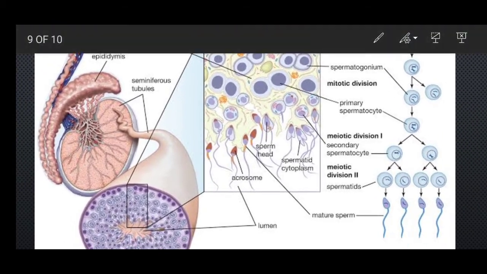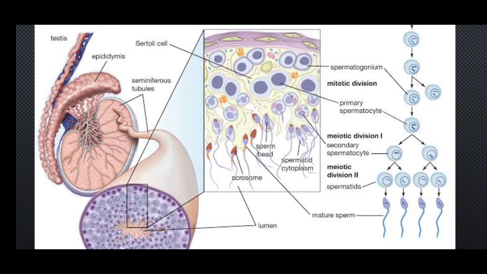In the seminiferous tubule, you will find a large number of cells present, and the main germ cells are in the process of division and formation. Along with them, there are specialized cells called Sertoli cells. The Sertoli cells appear somewhat pyramidal. They are the nurse cells, which nurture the spermatocytes during the stage of formation and development.